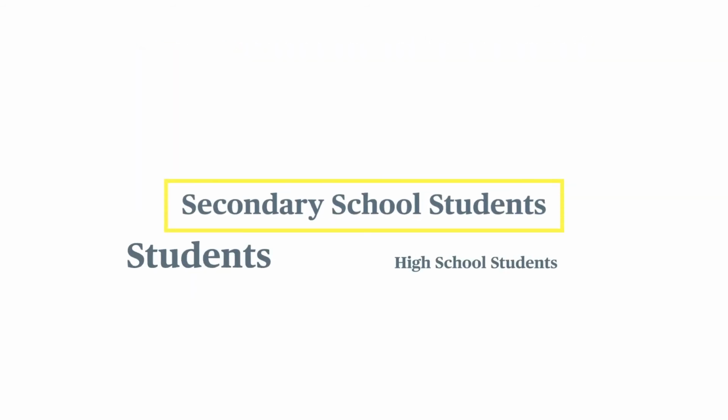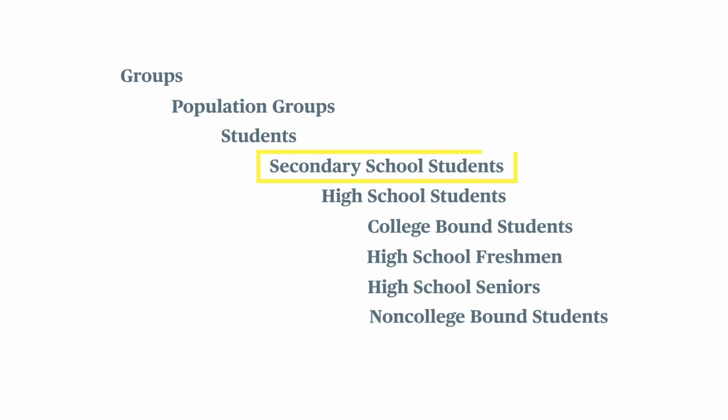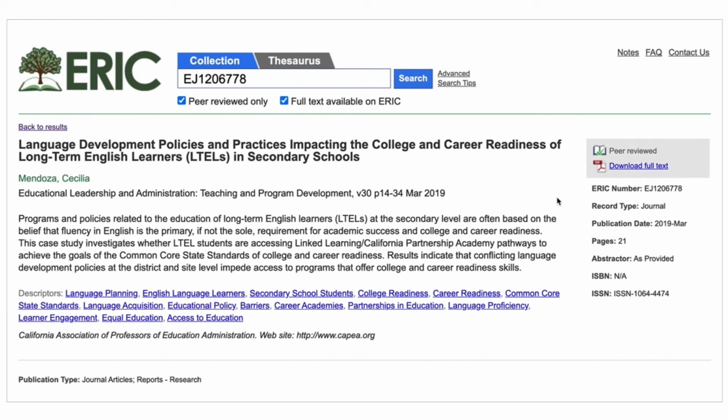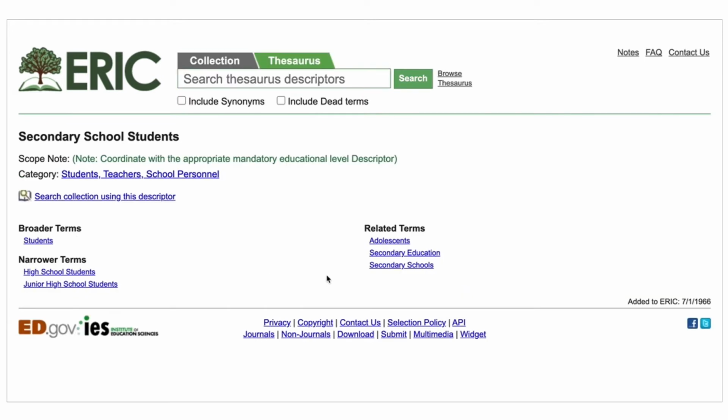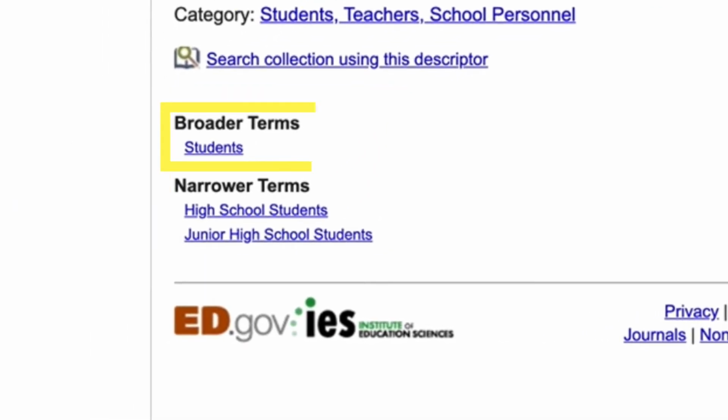The ERIC Thesaurus is structured to provide access to those closely related subjects. One way to locate additional descriptors when building a search is to use the hierarchical or parent-child relationships in the thesaurus, known as broader terms and narrower terms. Here you see the broader term students. Broader terms are more generic, representing a subject more comprehensively or an entity as a whole, and they can be used to find research on general topics.